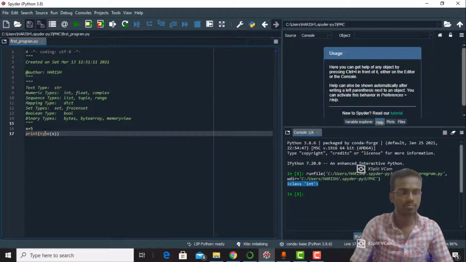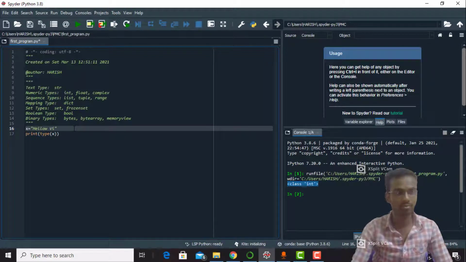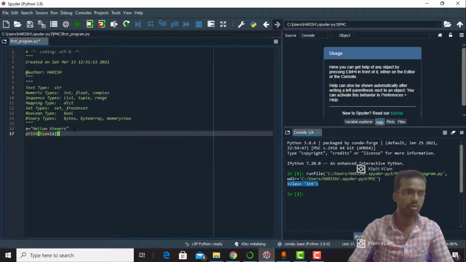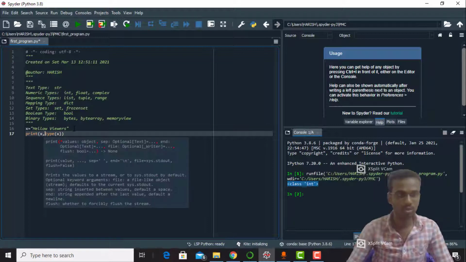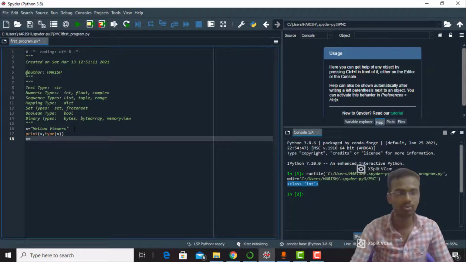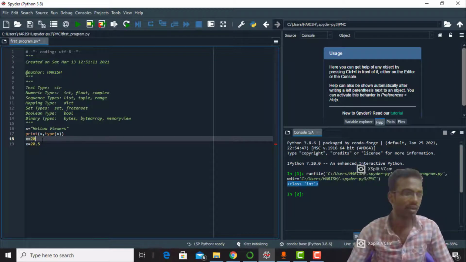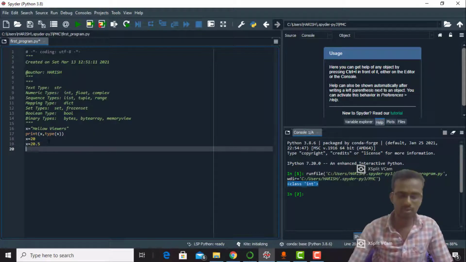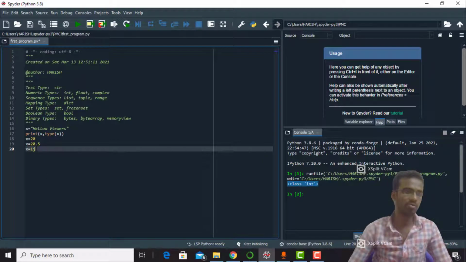See, x equals hello world. So this is a string data type. Am I right? And x equals 20, and x equals 20.5. So this is an int data type, and this is a float data type, and x equals 1j. So this is a complex data type. Here j means imaginary number.